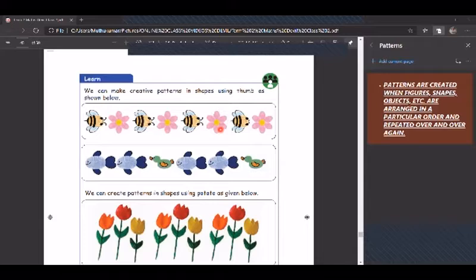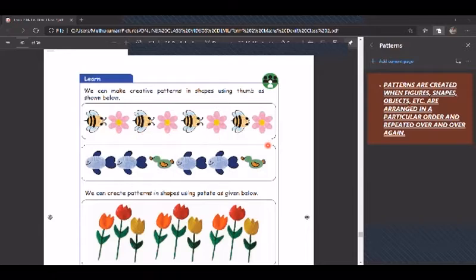These are all thumb impressions. The petals of the flowers, the body of the honeybee and the wings are all thumb impressions. Using your thumb impression, you can create any type of pattern.